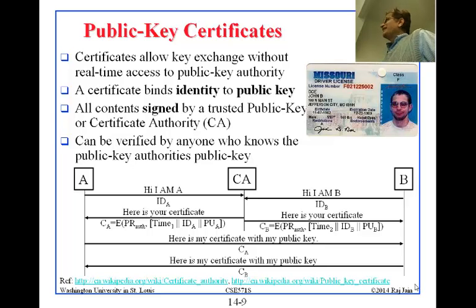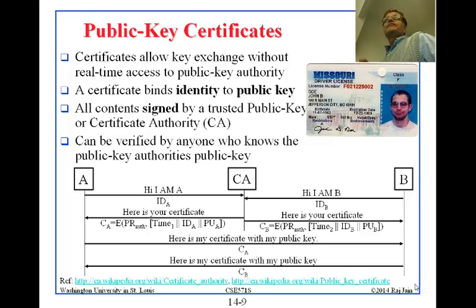It says, here is your certificate. Now, the certificate is encrypted by the private key of the authority. It has the time when the certificate was issued, the ID of A, and the public key of A. This is called the certificate of A.